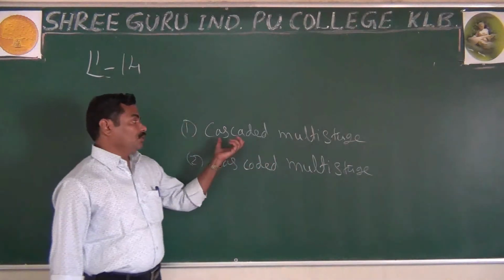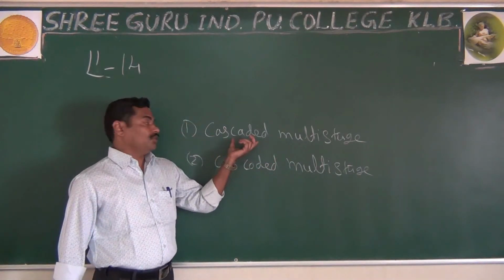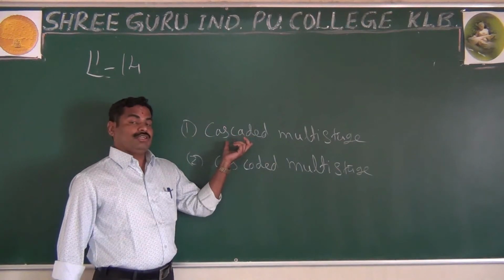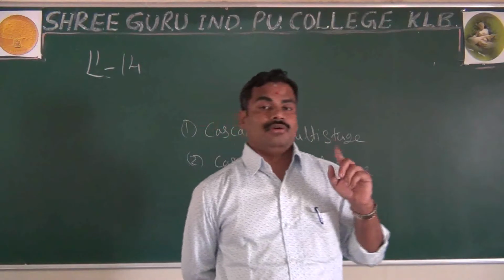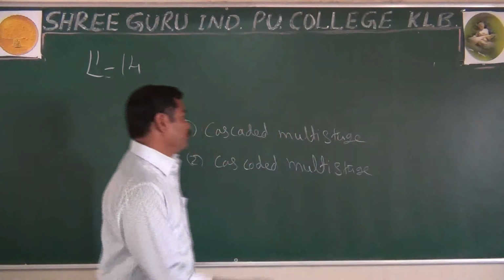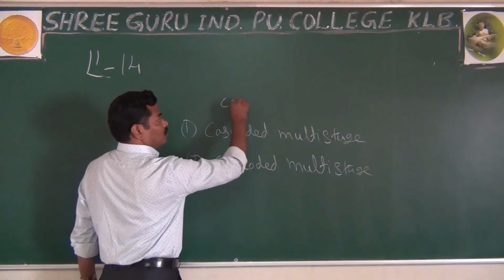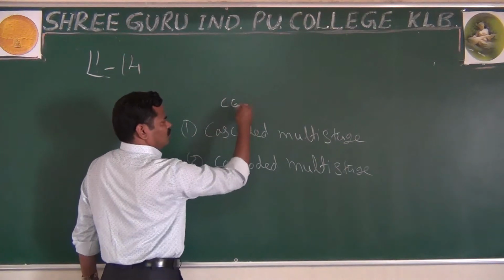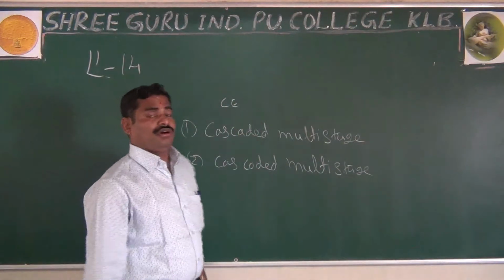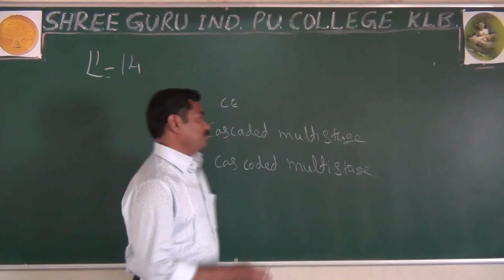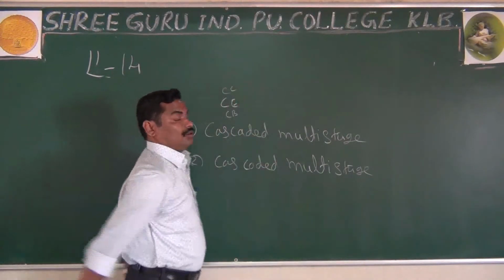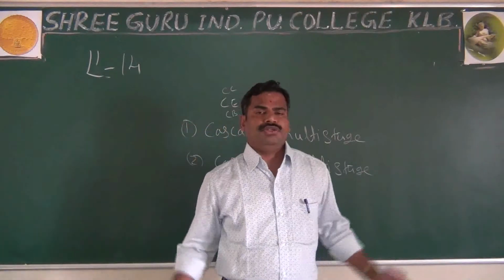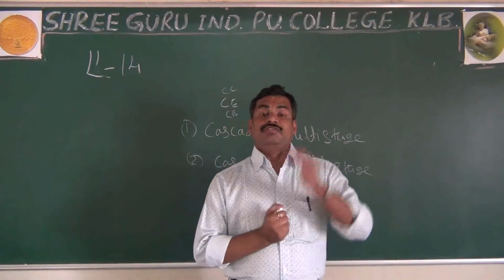It means in the cascaded multi-stage amplifier, you are using the same configuration. Both stages may be CE, or both stages may be CB, or both stages may be common collector.